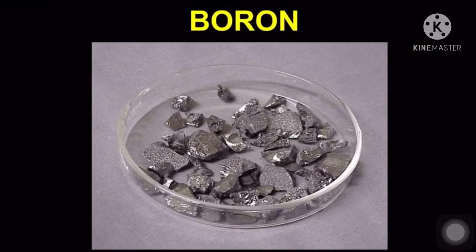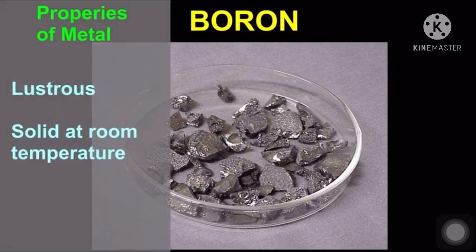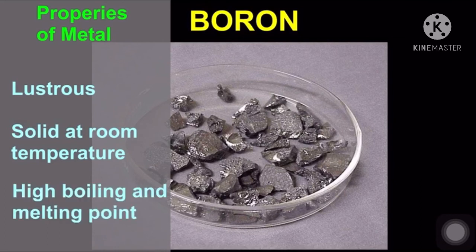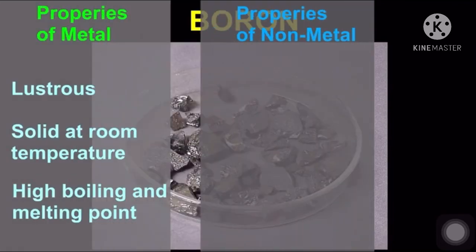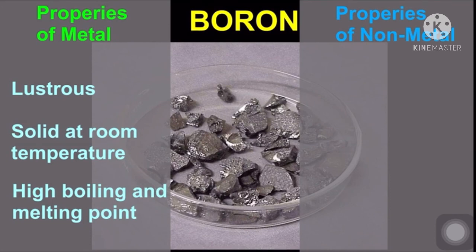Now let us see an example of a metalloid. Boron shows the properties of metals, as it is lustrous and solid at room temperature, and it also has high boiling and melting points. On the other hand, it also shows properties of non-metals, as it is a poor conductor of electricity and heat.